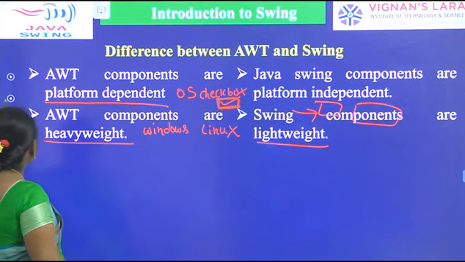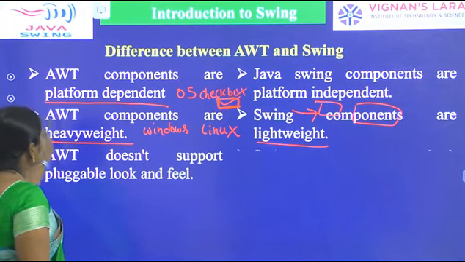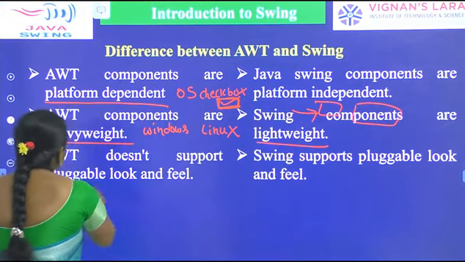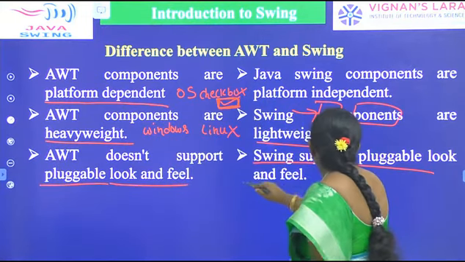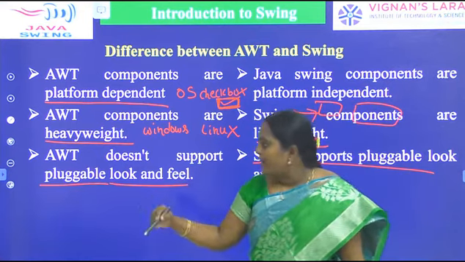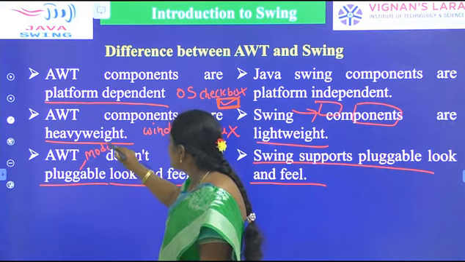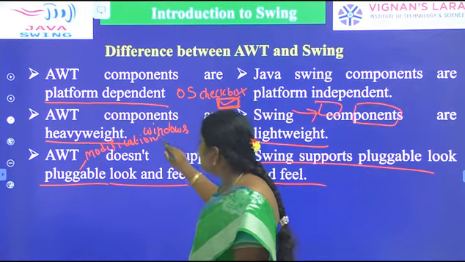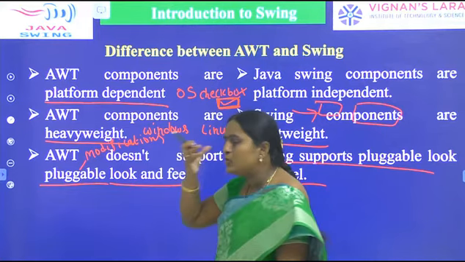Coming to another difference: AWT does not support pluggable look and feel, whereas Swing components do. Pluggable means doing some modification. AWT components depend upon the underlying operating systems, so AWT does not support pluggable look and feel.